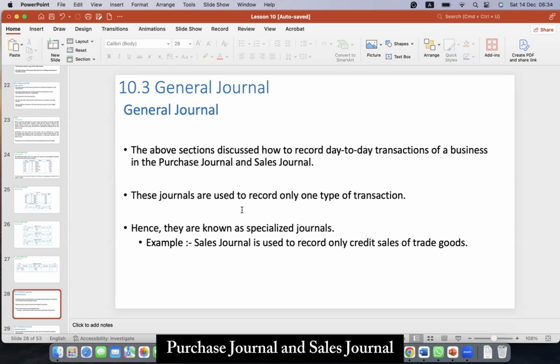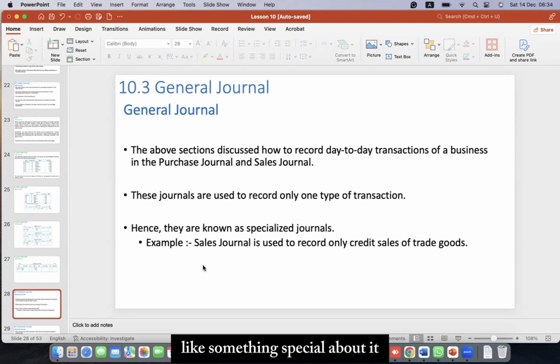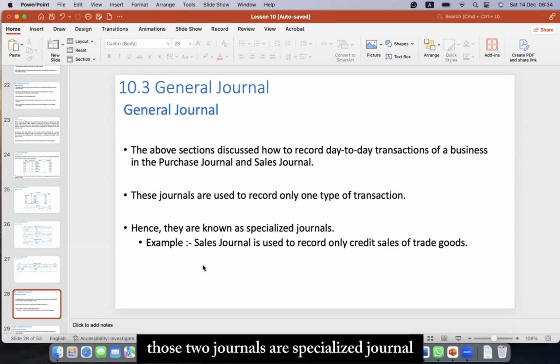Purchase journal and sales journal, there is one thing special about them. What is it? Can anyone suggest? What is special about the sales journal and the purchase journal? Like something special about it? Those two journals are specialized journals.